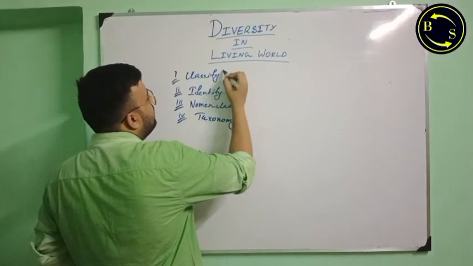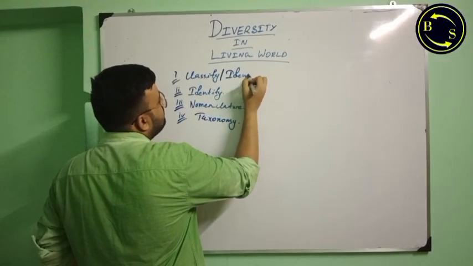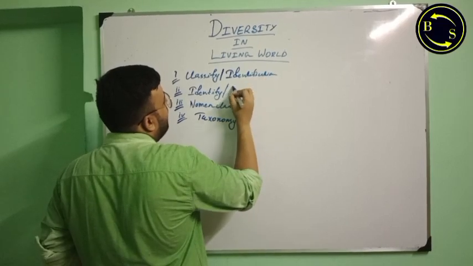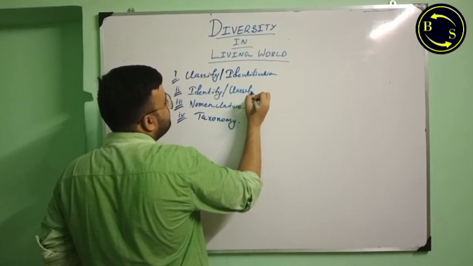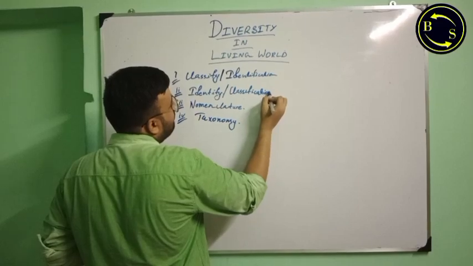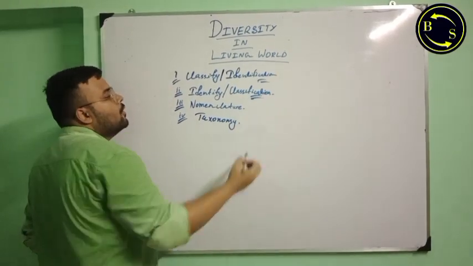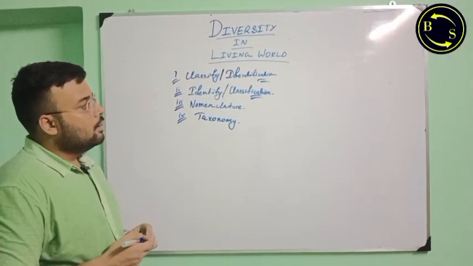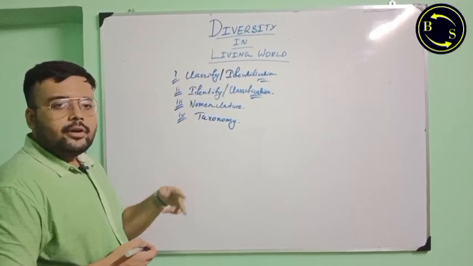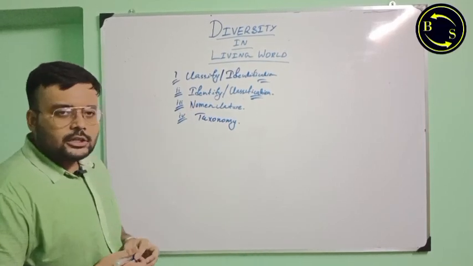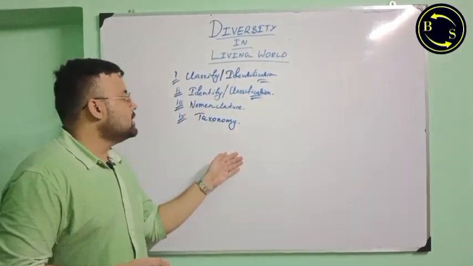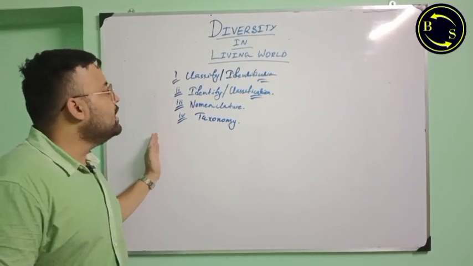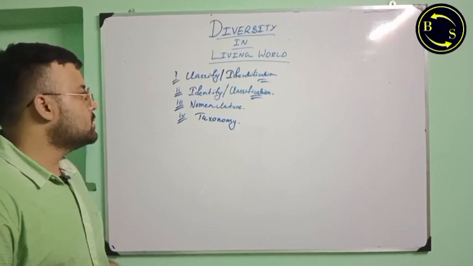You can also write identification first and classification second, because when we see an animal, we lay down the criteria first to identify the animal. So classification and identification go hand in hand or can be used interchangeably. Then nomenclature and taxonomy follow. Nomenclature is naming, and then we classify it into different groups.